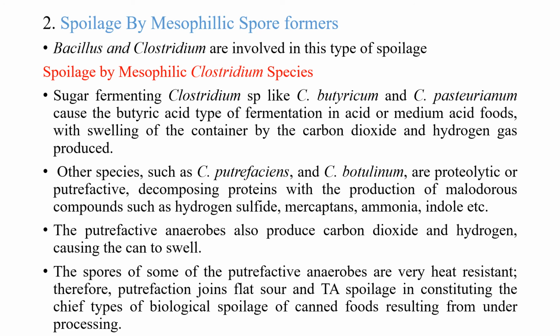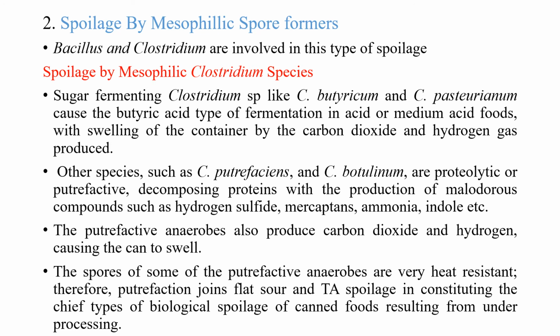The sugar fermenting Clostridium species like Clostridium butyricum and Clostridium pasteurianum will cause the butyric acid type of fermentation in acid or medium acid food. So coming to the spoilage by mesophilic Clostridium species, these sugar fermenting species will lead to the butyric acid type of fermentation in mainly acid or medium acid foods, which will lead to swelling of the container by carbon dioxide and